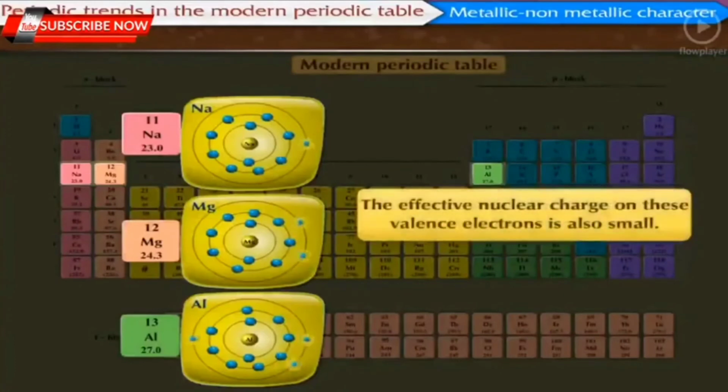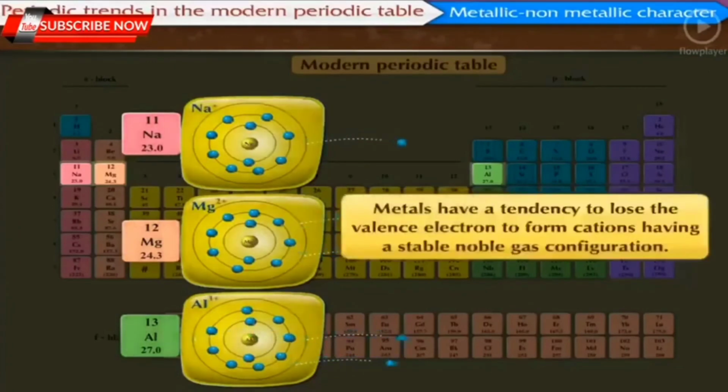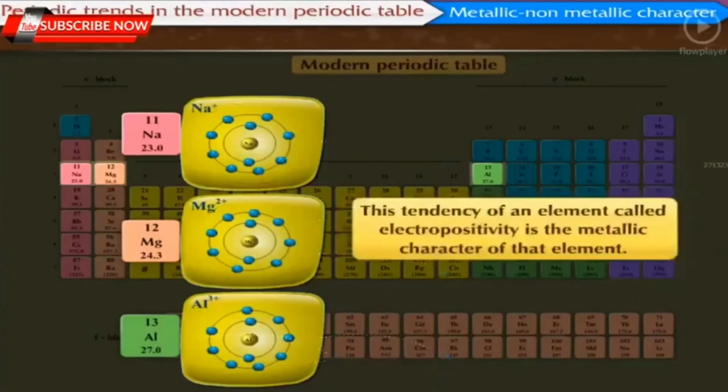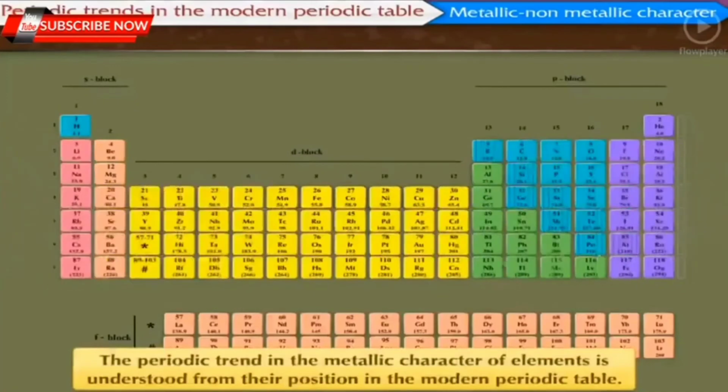Also, the effective nuclear charge on these valence electrons is also small. Due to these two factors, metals have a tendency to lose the valence electron to form cations having a stable noble gas configuration. This tendency of an element called electropositivity is the metallic character of that element. The periodic trend in the metallic character of elements is understood from their position in the modern periodic table.